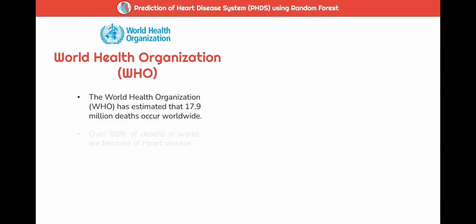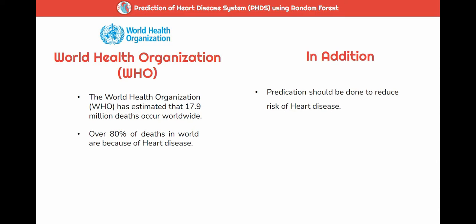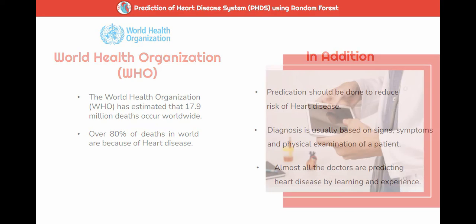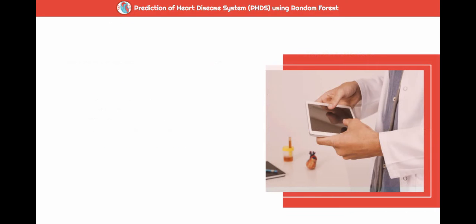The World Health Organization (WHO) has estimated that 70.9 million deaths occur worldwide every year due to heart disease. In 2021, 17.9 million people died due to heart disease. Over 80% of deaths in the world are because of heart disease. In addition, prediction should be done to reduce the risk of heart disease. Diagnosis is usually based on signs, symptoms, and physical examination of a patient. Almost all doctors predict heart disease by learning and experience. The diagnosis of disease is a difficult and tedious task in the medical field.